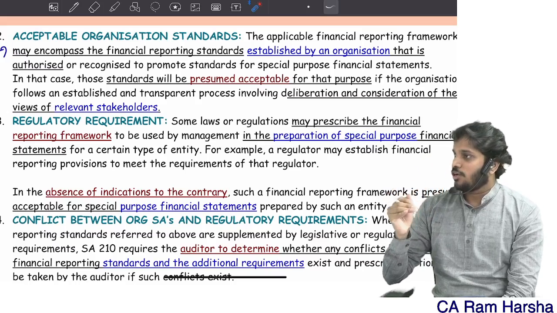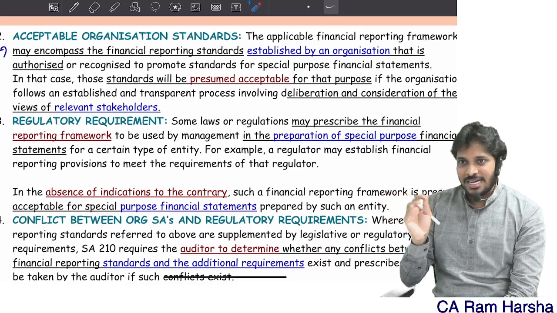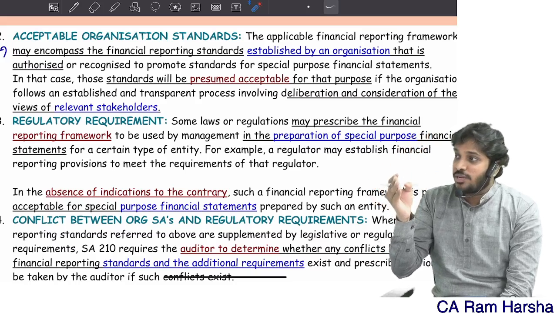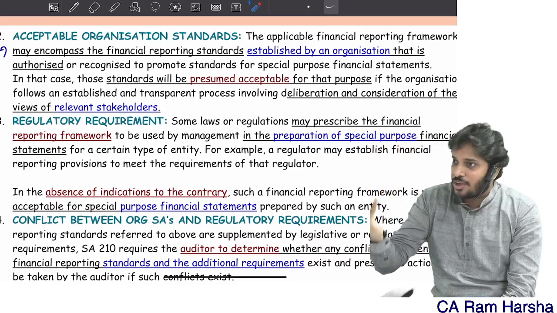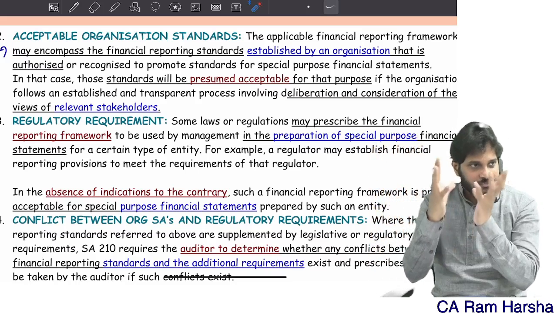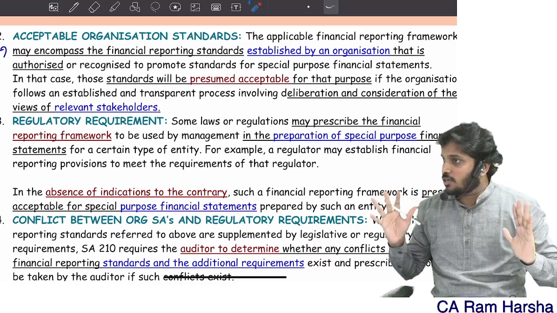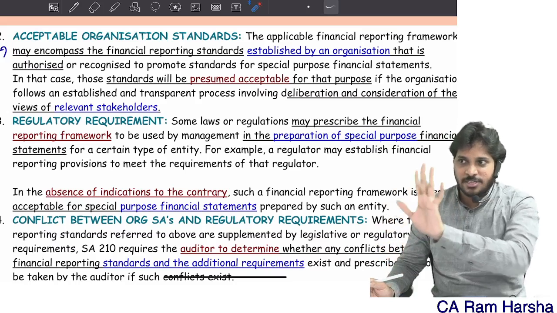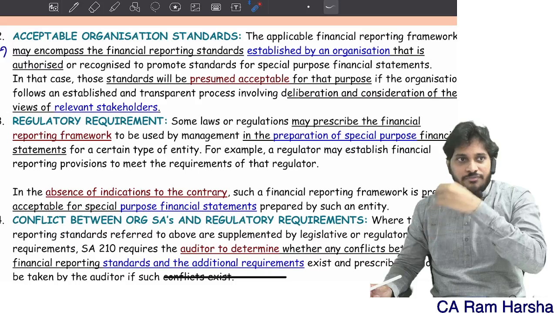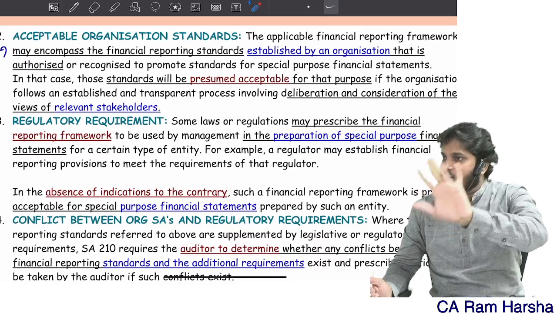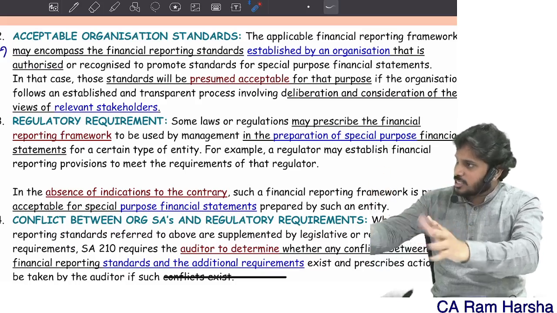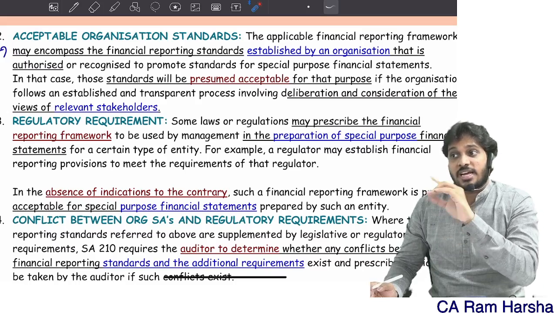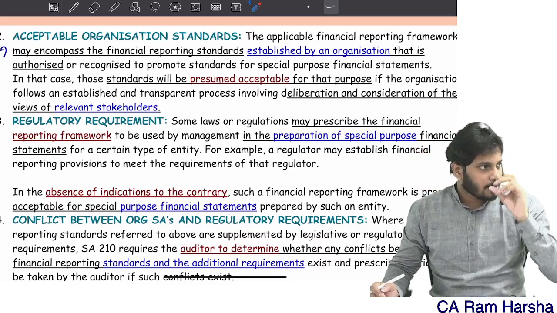Now the government wants the NGO to prepare some reports and financial statements so that utilization of the grant is given the highest priority. In the financial statements, the major attribute is what? Utilization of the grant. So the government wants to see financial statements of this NGO which give major focus on utilization of the grant. So the government gave the rules and regulations on what basis you have to prepare financials. This is one of the conditions for the grant given.